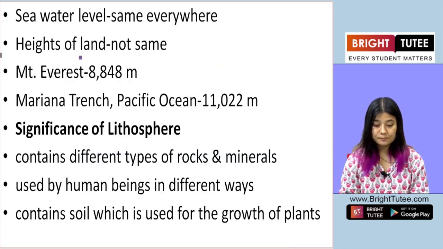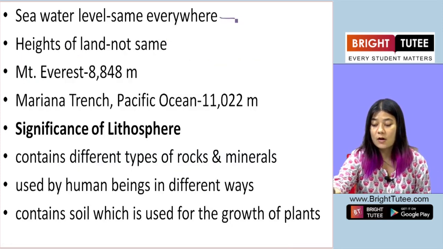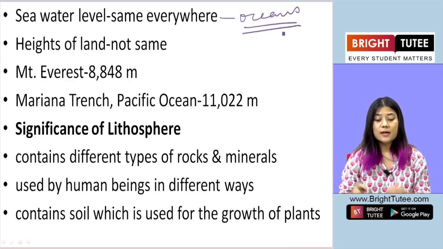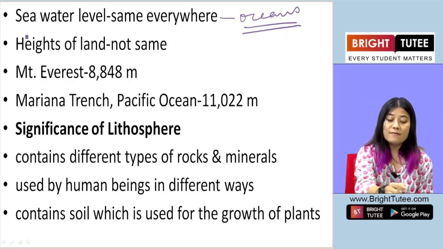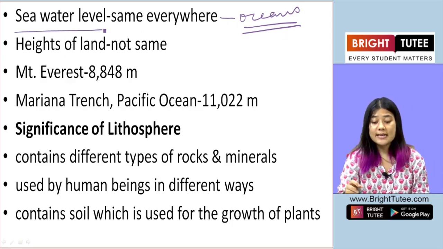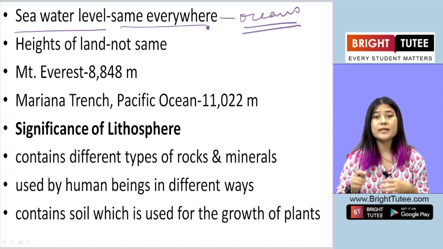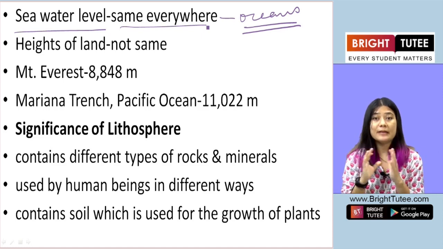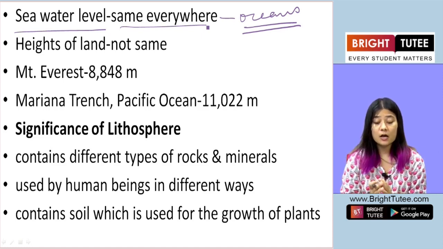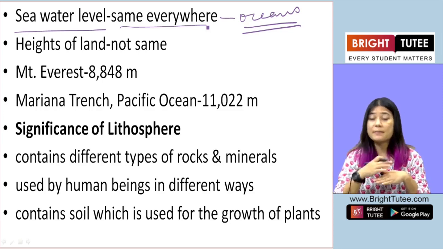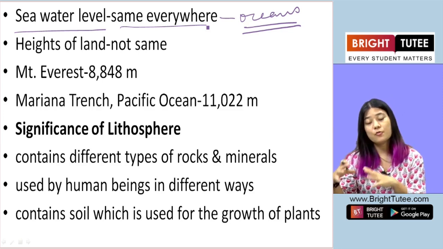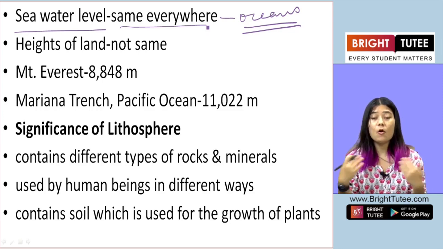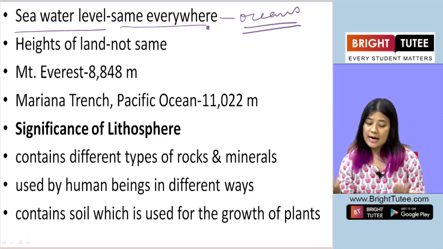Now when we look at the oceans, the level of the seawater is the same everywhere. We know how the ocean spreads across the continents, around the planet, around the Earth, but the sea level is the same everywhere. No place, no region has a higher sea level than the other. The sea level for all the oceans and the seas is the same.